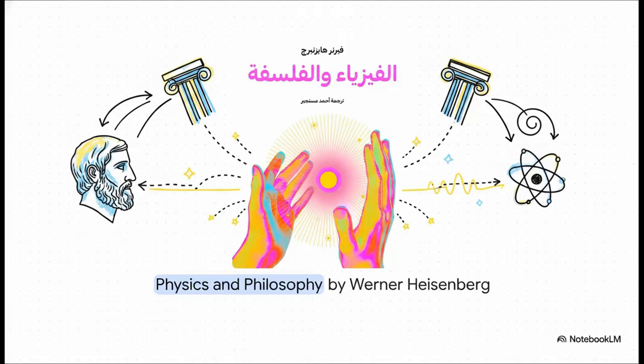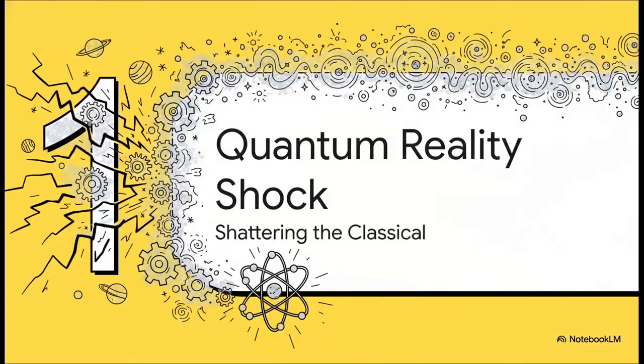He realized that the philosophical crises modern physicists were facing were the exact same crises those early Greek thinkers faced when they tried to figure out what the universe is actually made of. Okay, let's jump into Section 1, the quantum reality shock.